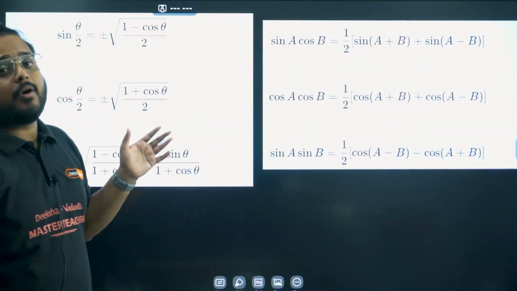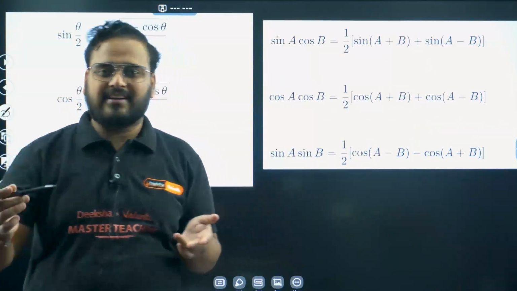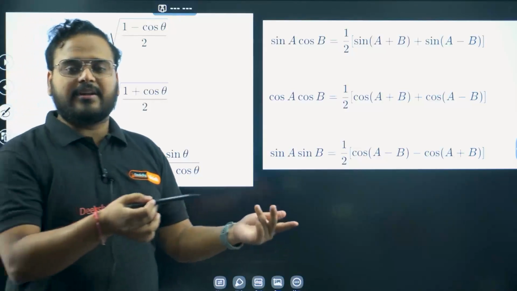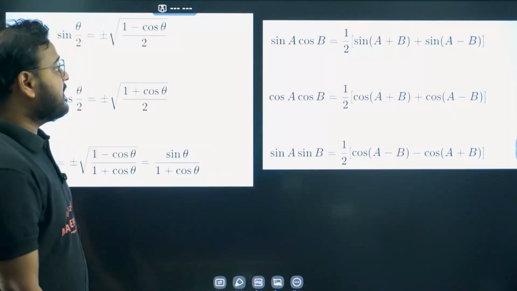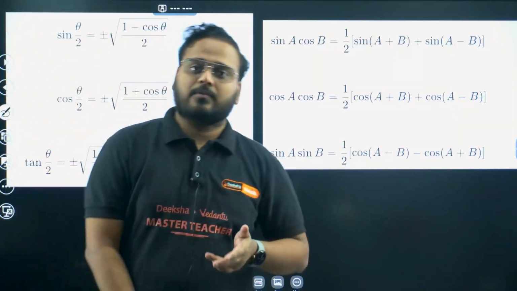And for this you have to remember all the values. 0 degree, 30 degree, 45 degrees. So remember the table that you've learned already in grade 10, but still remember one more time. Please go through it, revise it, however long it takes.